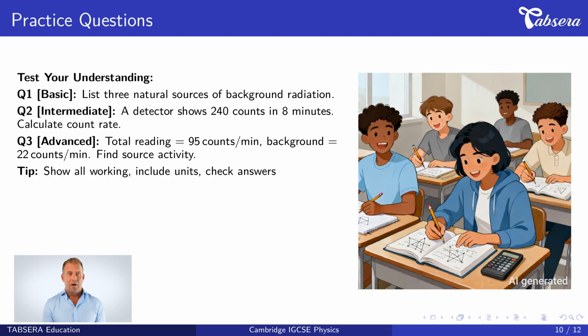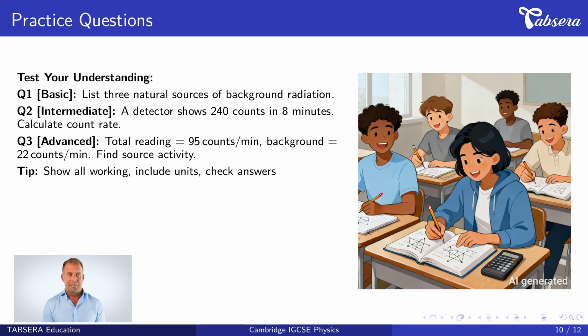Now practice what you've learned with these 3 questions. Question 1 is basic level. It asks you to list 3 natural sources of background radiation. Think about the sources we discussed earlier. Question 2 is intermediate level. It states, a detector shows 240 counts in 8 minutes. Calculate the count rate. This requires you to apply the count rate formula we learned.